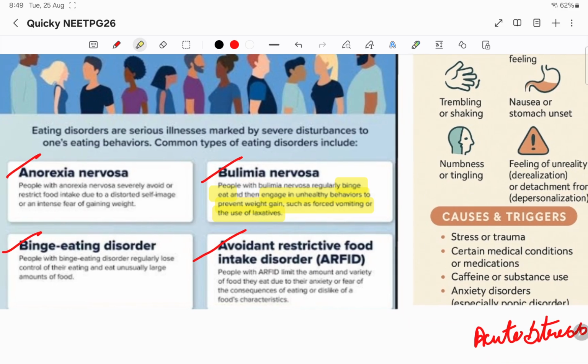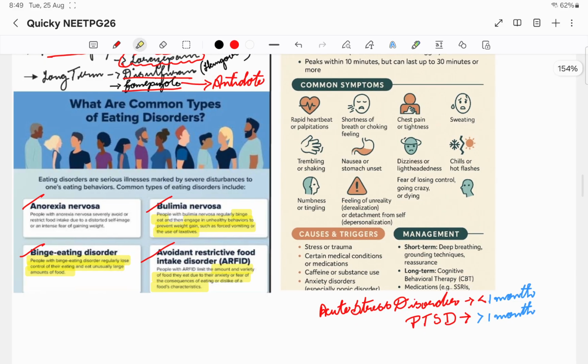Binge eating disorder, we all do this, right? Netflix and chill. All of us are doing it right now. We start eating each and everything. In ARFID, the amount of food they eat will be variable. They will be health conscious, and the amount of food that they eat will be very less. So that is the thing with ARFID.